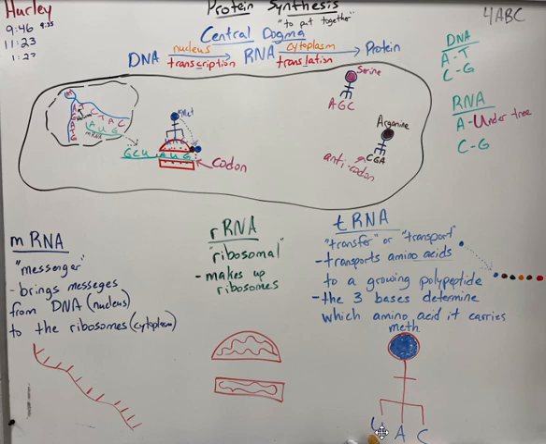And then you've got these three letters down here. It says the three bases determine which amino acid it carries. So the amino acid that's up here can be carried by a specific series of letters down here. So UAC, this tRNA that I drew here, can hold methionine.